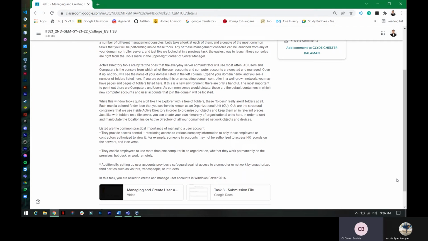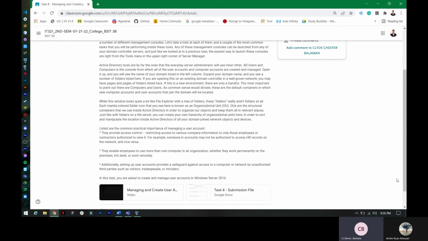The second is they enable employees to use more than one computer in an organization, whether they work permanently on the premises, hot desk, or work remotely.